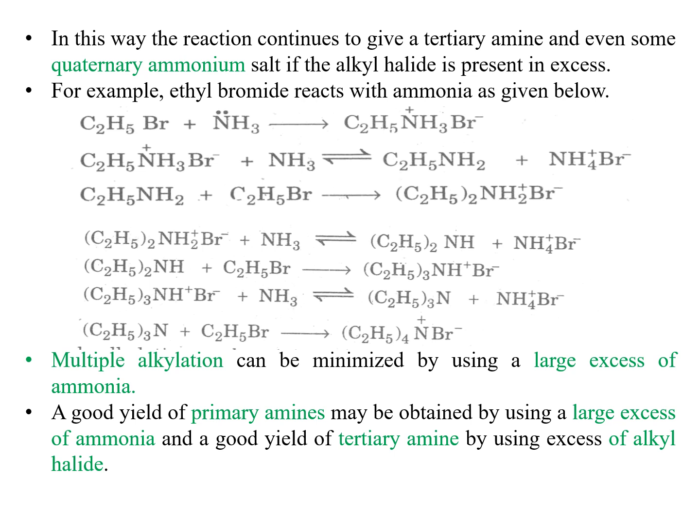Ammonia was replaced by primary amine in equation number 3. Then ammonia was replaced by a secondary amine in equation number 5, and now ammonia has been replaced by tertiary amine. So multiple alkylation can be minimized by using a large excess of ammonia. A good yield of primary amine may be obtained by using a large excess of ammonia, and a very good yield of tertiary amine by using excess of alkyl halide.